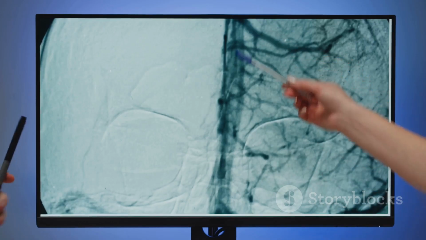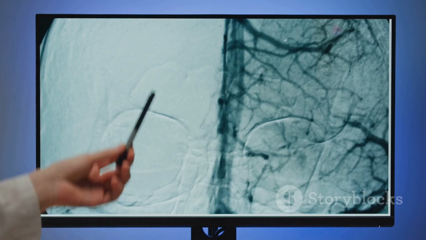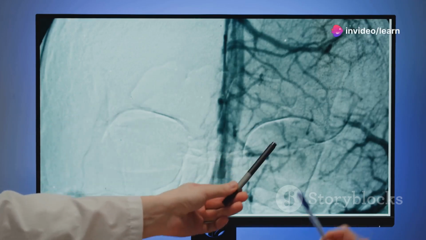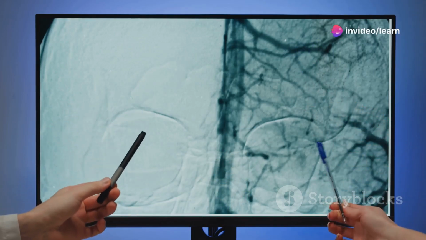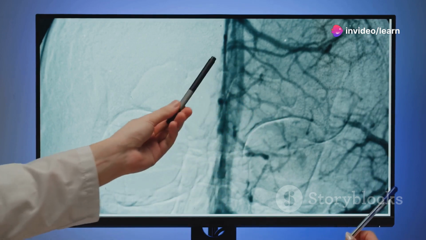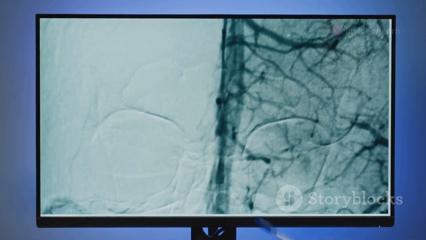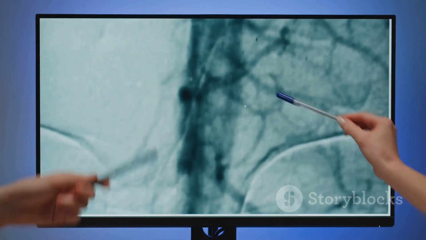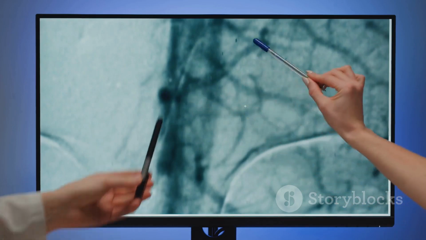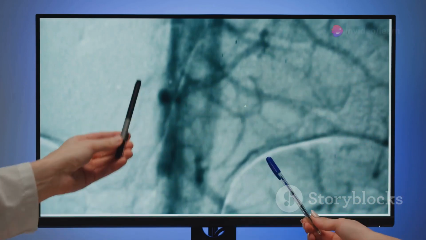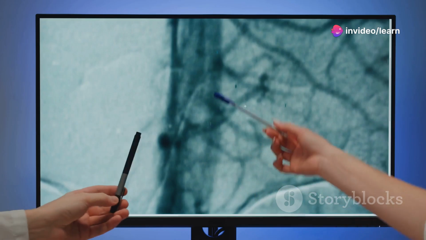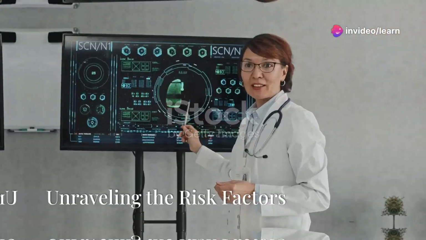Distal DVT, on the other hand, involves a blood clot forming in the smaller veins, typically in the calf. These clots are generally less dangerous but still require careful monitoring and treatment. Distal DVT can sometimes extend into the proximal veins, increasing the risk of complications. Therefore, early detection and appropriate treatment are vital to prevent the progression and mitigate risks.